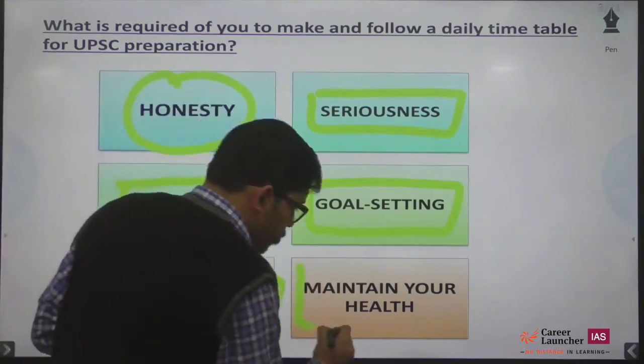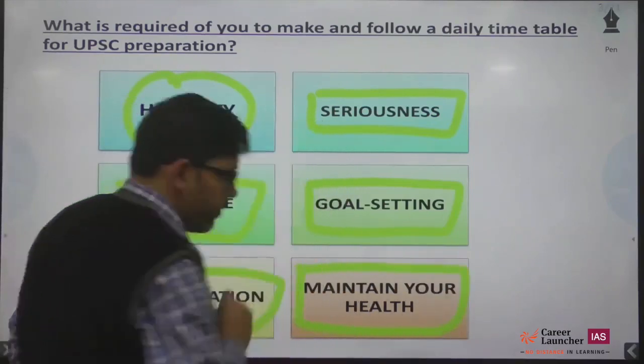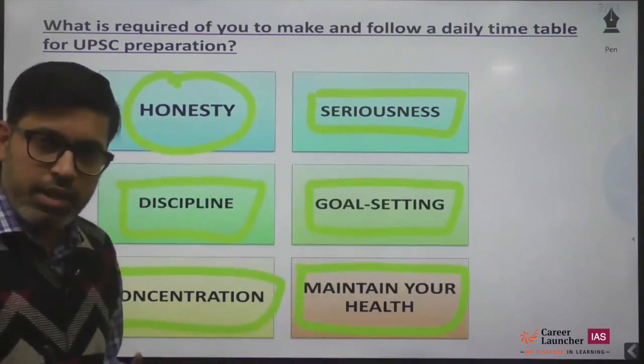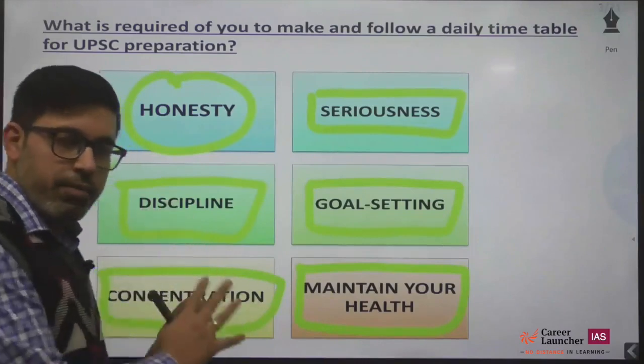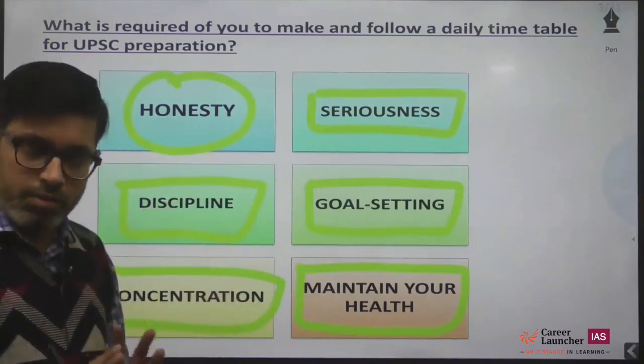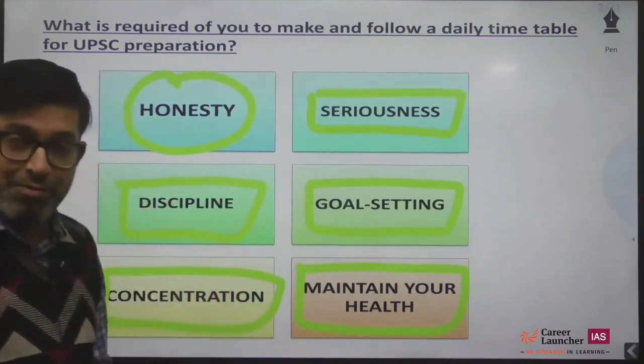And you need to make sure that you maintain your health, you eat the way it should be, so that you are healthy enough to study. Maintaining your health is extremely important, okay. In today's scenario, it becomes all the more important.